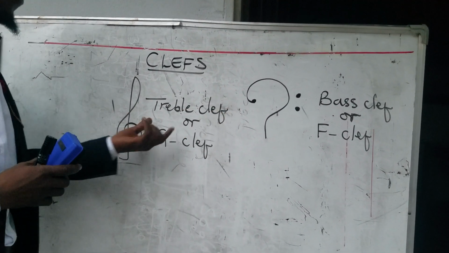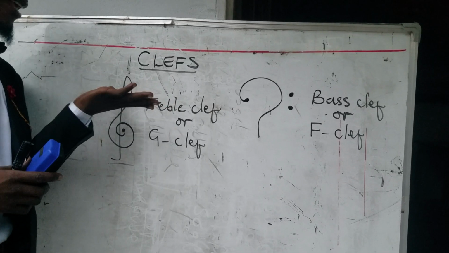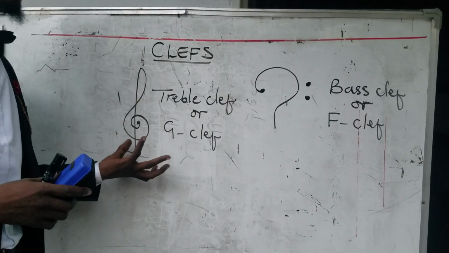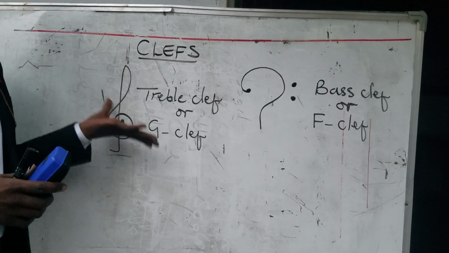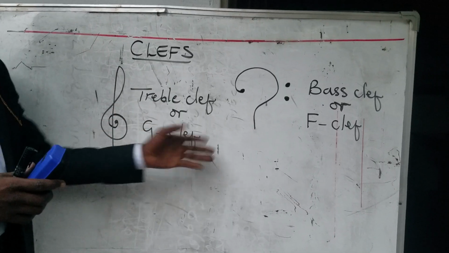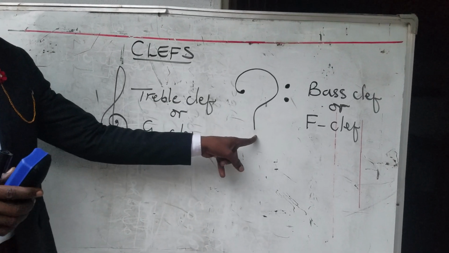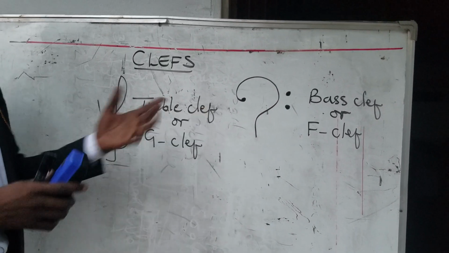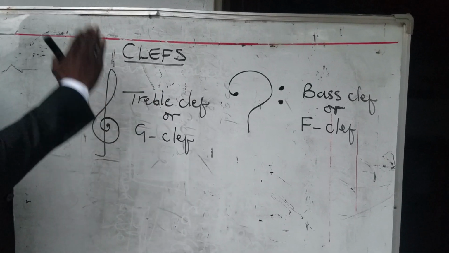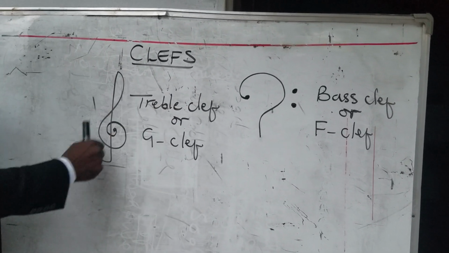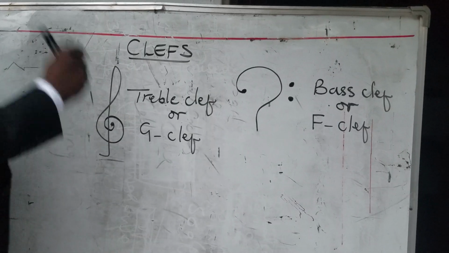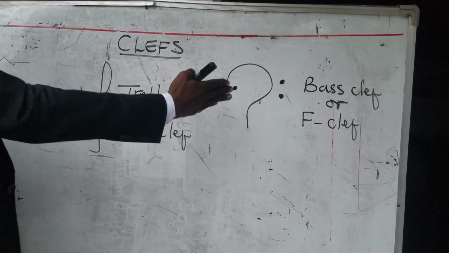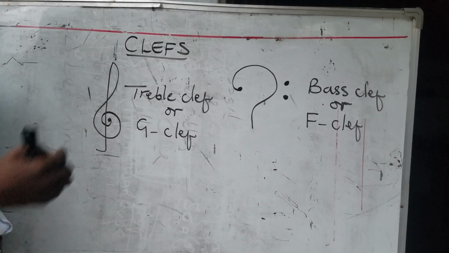Now the treble clef, the word treble means high, meaning where you see this symbol, we have notes of higher pitches. Then where you see this symbol, we have notes of low pitches. So treble clef gives us notes of higher pitches. So it is a symbol which fixes notes with higher pitches. Then that one, notes with lower pitches.